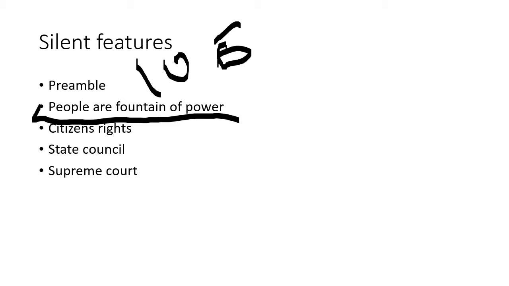According to this constitution, the people were the fountainhead, or the fountain of power. All powers belong to the people according to the Constitution of 1954, and the people of China were supposed to use those powers through the National Congress and various local congresses that were set up under the constitution. So the actual power belongs to the people in China, and they use their powers through the National Congress and various local congresses.